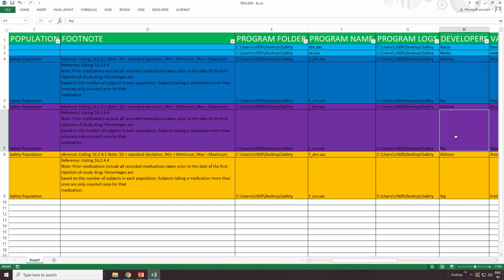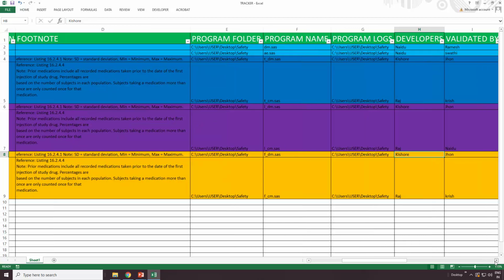Raj is developing. Kishore is developing two things: one is this particular listing, and another one is this figure. So for each and every person, whatever work we need to perform, they will mention the names there. This document will be shared by your manager, or maybe your trial programmer or lead programmer. With this document you will have the detailed information on what you need to do this week, and maybe they will give you the timelines also.